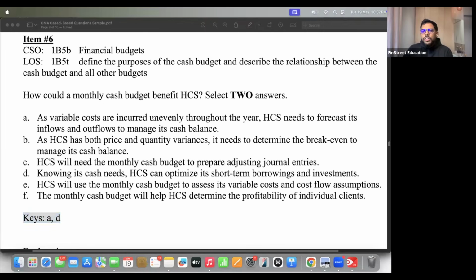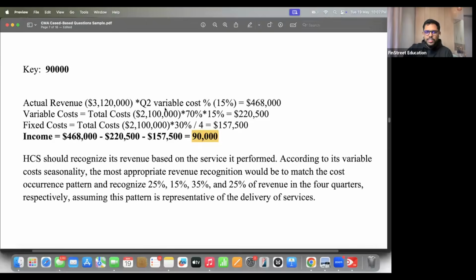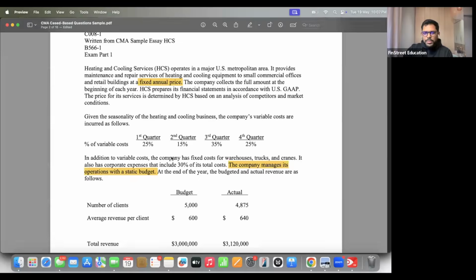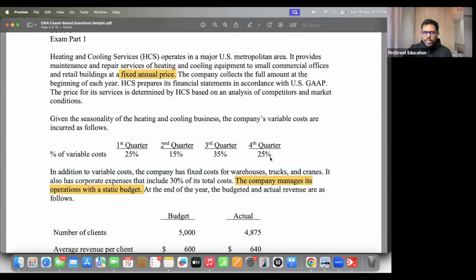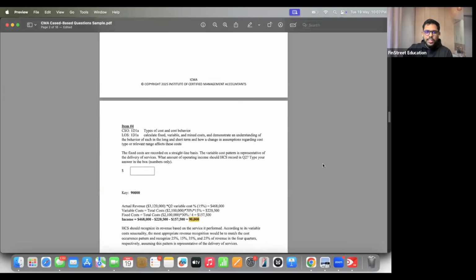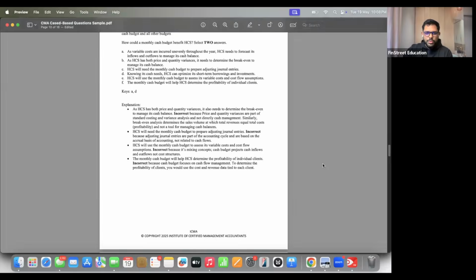Okay, as variable costs are incurred unevenly throughout the year, which is correct. If you observe, sometime it was 15%, sometimes it was 35%. I'll quickly take you to the question just to show it is actually uneven. It is quite uneven, 25%, 15, 35, and again 25. So variable cost is fairly uneven. Coming back to the question.